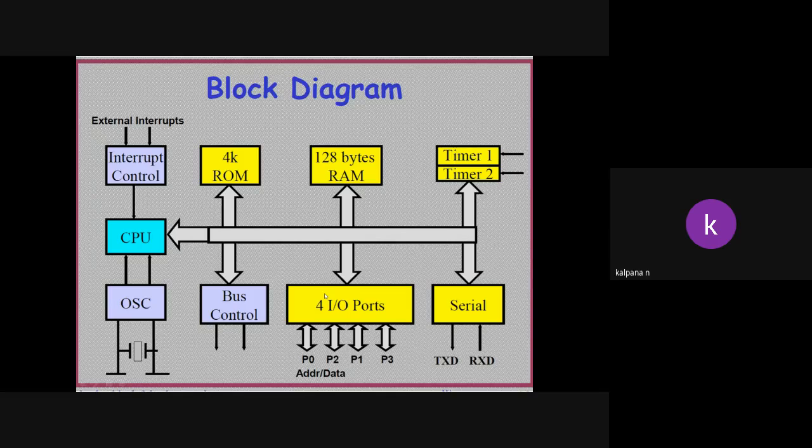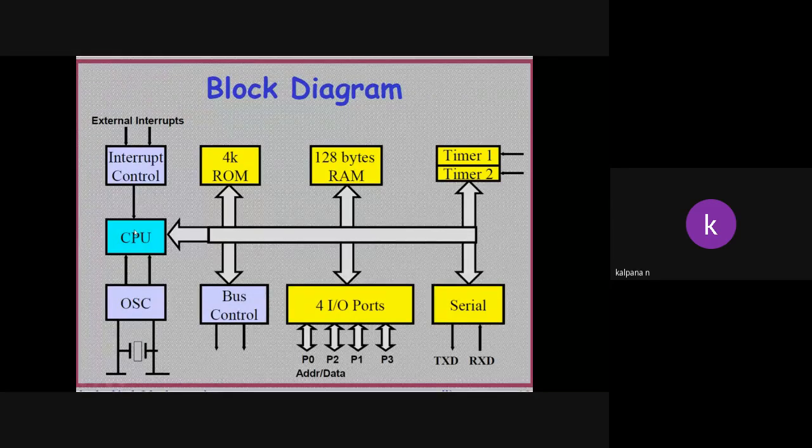So this is the block diagram of the microcontroller. CPU means central processing unit. It is the heart, the brain, anything you can assume. This is the heart of the microcontroller, and it consists of the ALU, some temporary registers, and some control unit. CPU means ALU and control unit.